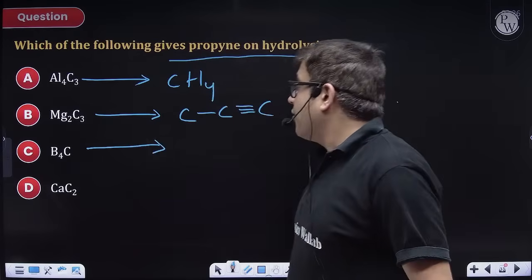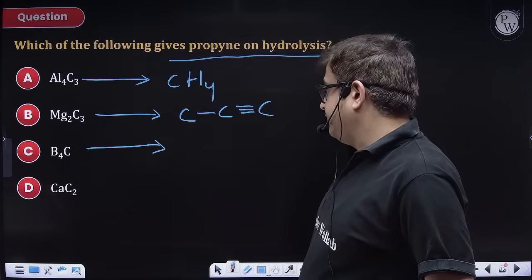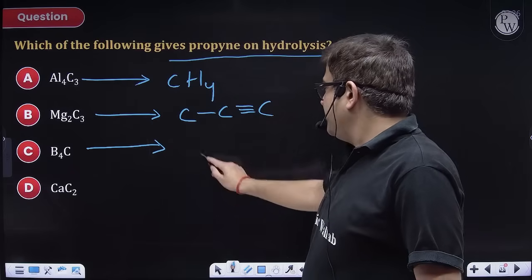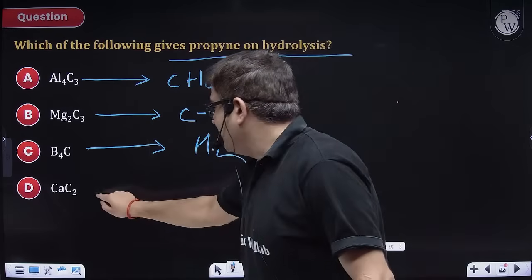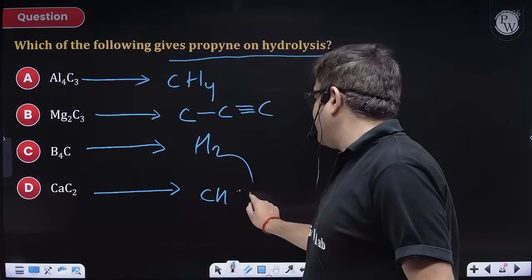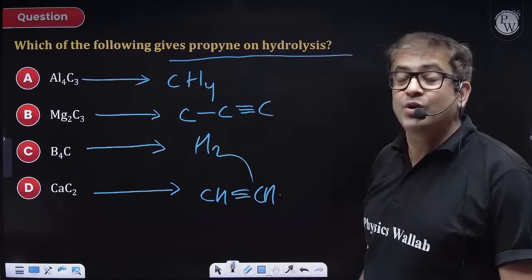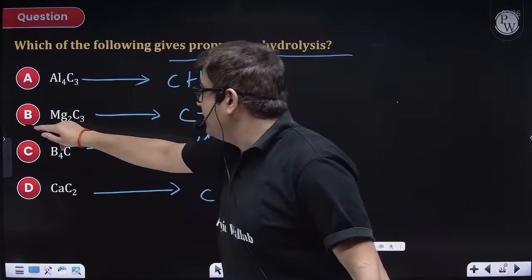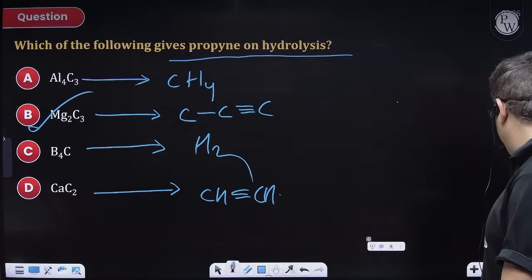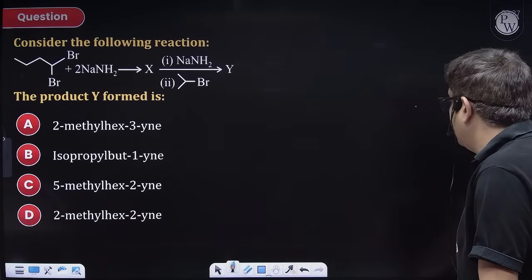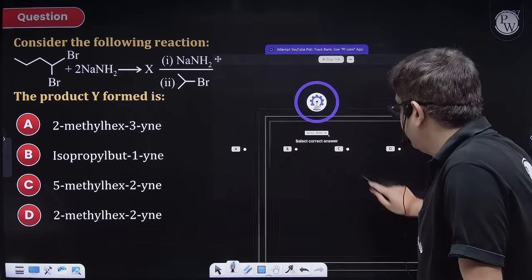Boron carbide produces hydrogen gas, I guess. Calcium carbide is your classic example which produces alkyne. What alkyne? 2 carbon alkyne, ethyne. So obviously your answer will be B. A very important question for your NEET examination. Please make note of this.